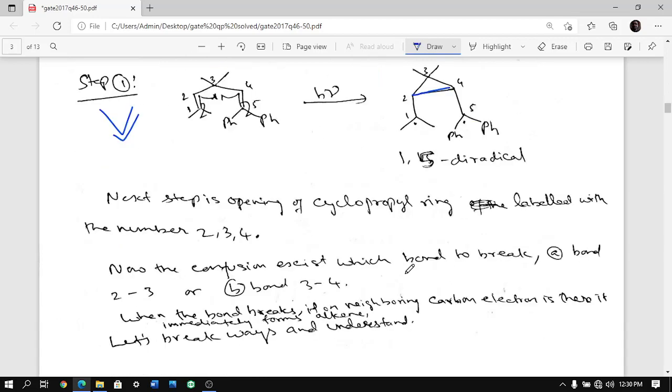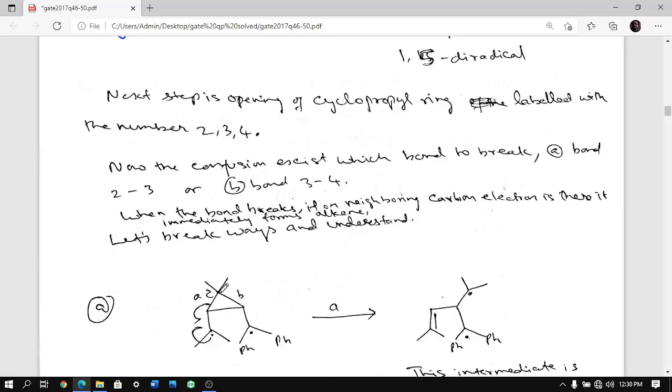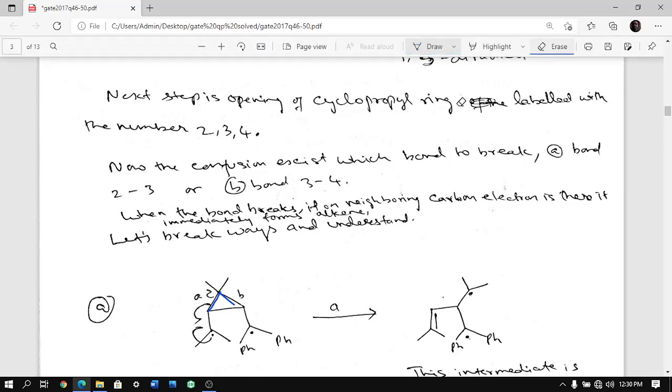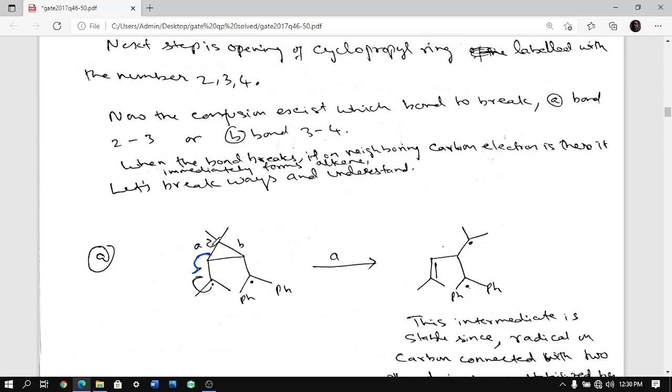And then one of the bonds has to break. Let me show. Either this bond will break or this bond will break, right? Let us imagine a bond is breaking. I showed previously also, either of the bonds can break. If this bond is breaking, straight away this forms a pi bond, and this one will get radical character. So you are getting this cyclopropyl kind of system and a radical here, and you are getting a radical on this carbon.